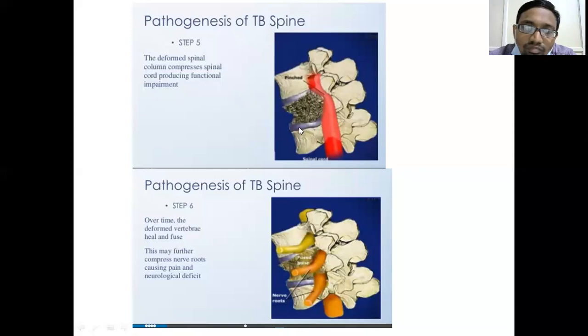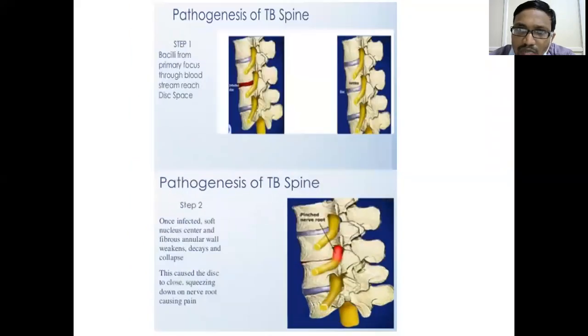So the joint mobility will be lost, and then complete bony ankylosis can occur. Or, if the virulence of the organism is much higher, it might form an abscess, and that abscess might track to other places. So this is the natural history of the disease. I have briefly described the pathogenesis of tuberculosis of the spine. I will be telling this again because this is more important.